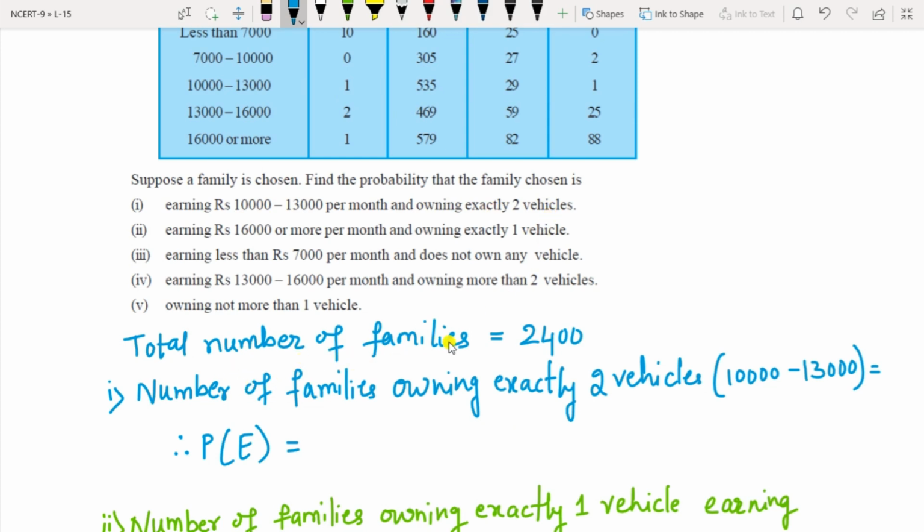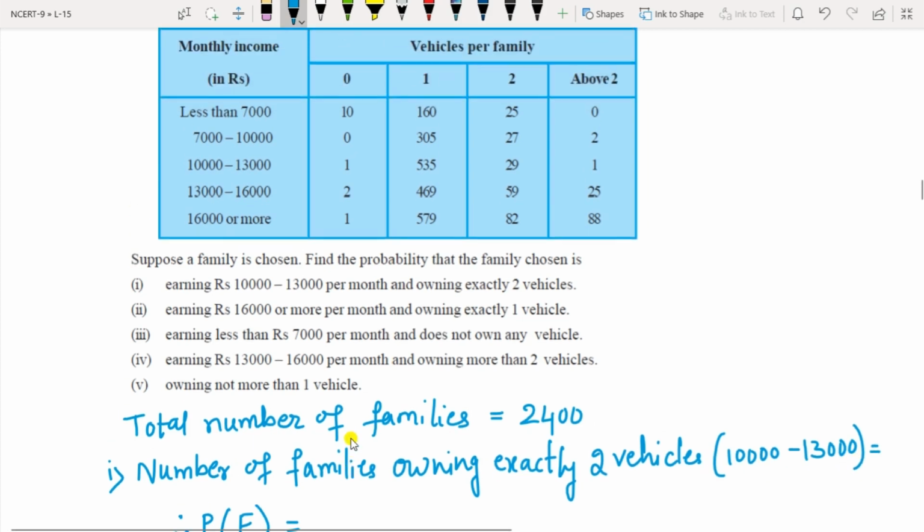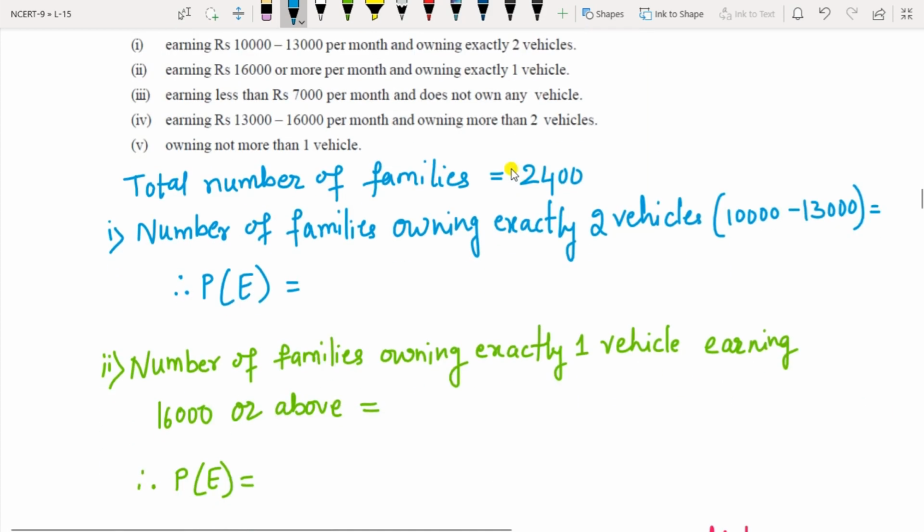So you have to write first total number of families are 2,400. The number of families owning exactly 2 vehicles and earning between 10,000 to 13,000. This is the row and exactly 2 vehicles, this is the column. So they meet at the point 29. So here the number of families owning exactly 2 vehicles with earning 10,000 to 13,000 is 29. So probability of the event will be 29 upon 2400.